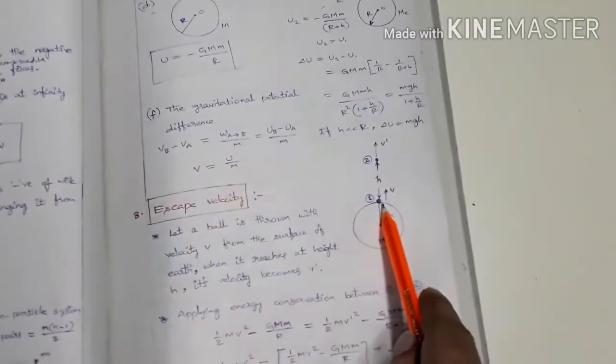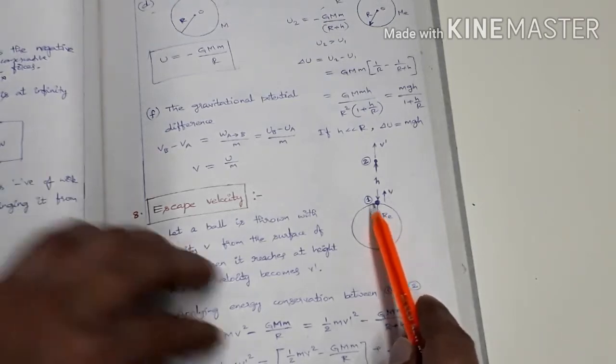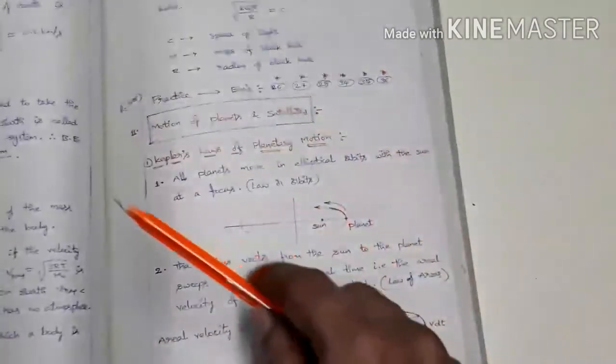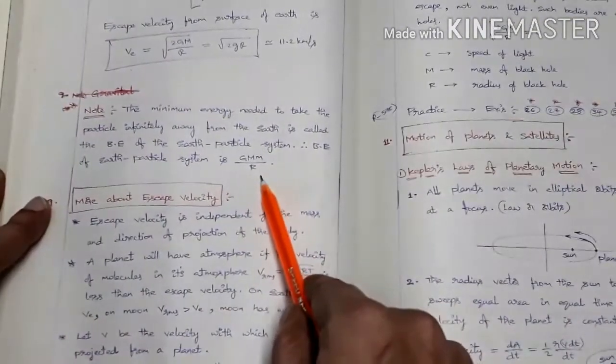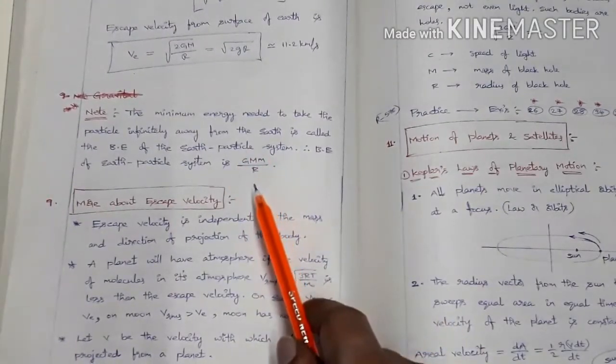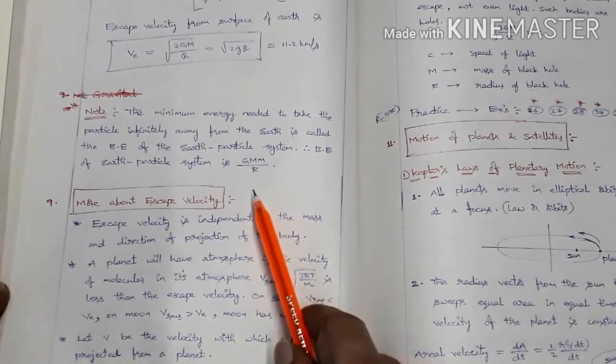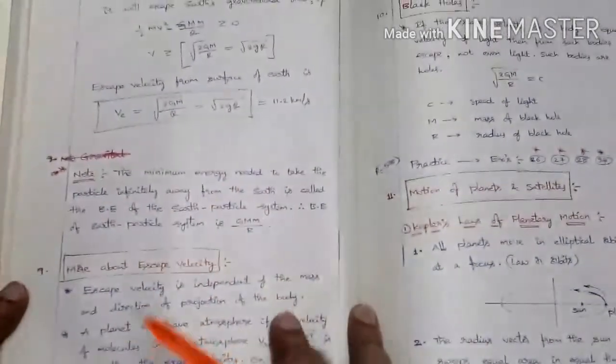When the particle is at rest on the surface of the Earth, what energy is it possessing? It is not possessing any kinetic energy. It is possessing only this much energy, GMm by R, potential energy. Suppose we supply that much energy, it can leave the Earth and move to infinite distance.